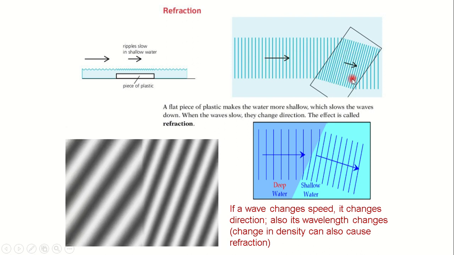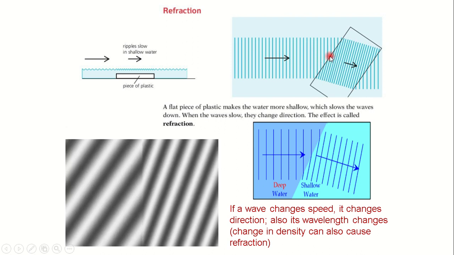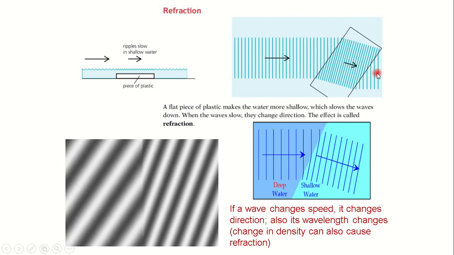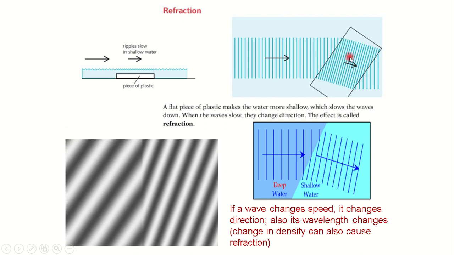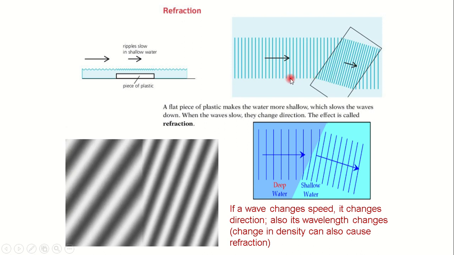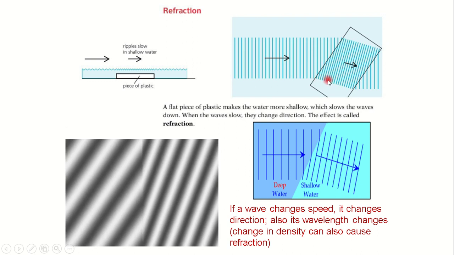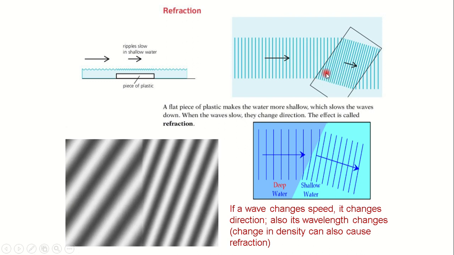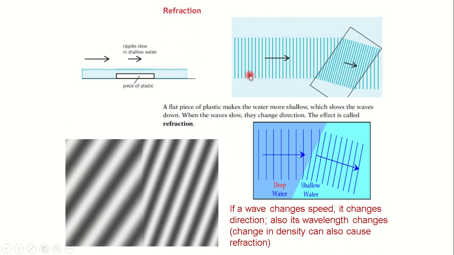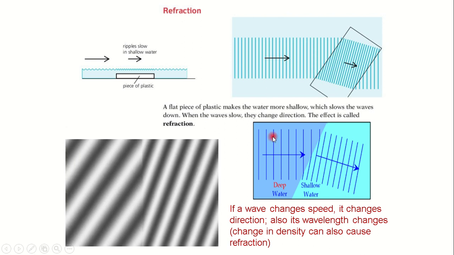Once you get to the shallow region, the speed decreases as well as the direction changes. Now notice that the wavelength is the distance from one line to the next line. Notice that the wavelength here is even smaller at the shallow region compared to the deep region.